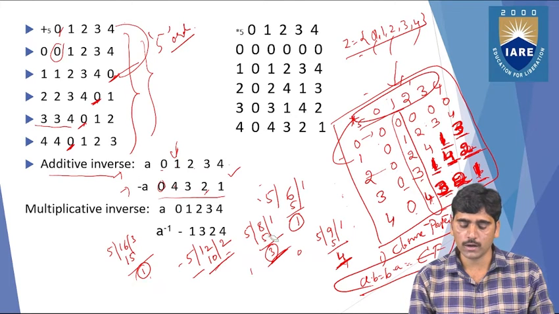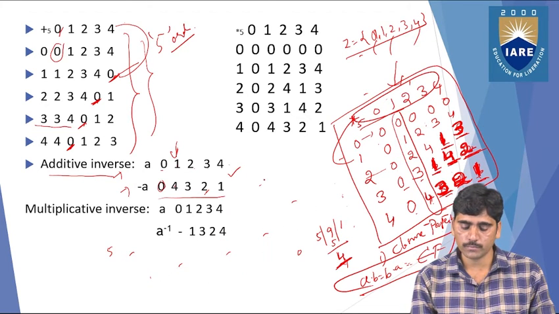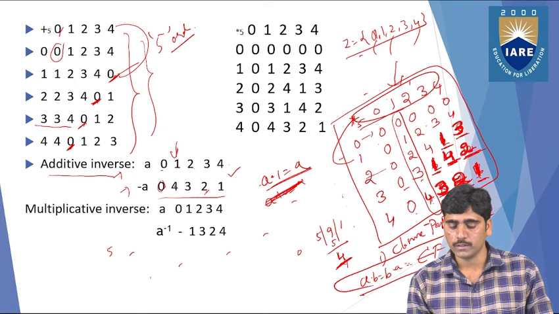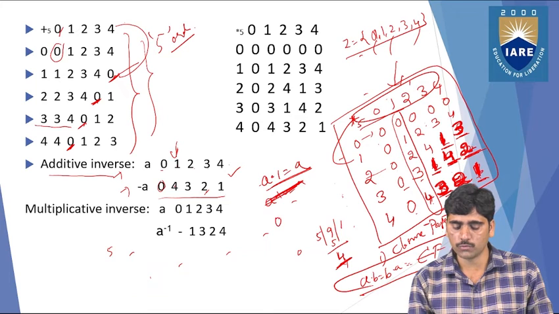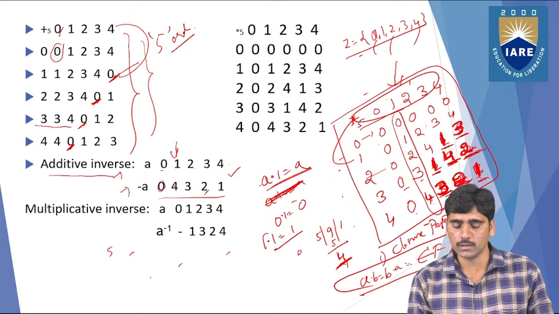Second one is the identity property. So identity property is what? So a dot 1 equals a, or else you can say a plus 0 equals a. This is additive and this one is multiplicative. So a dot 1: take 0 dot 1, you will get 0, and that 0 is an element in the set. Suppose 1 dot 1, you get 1, then 1 is already in the set.